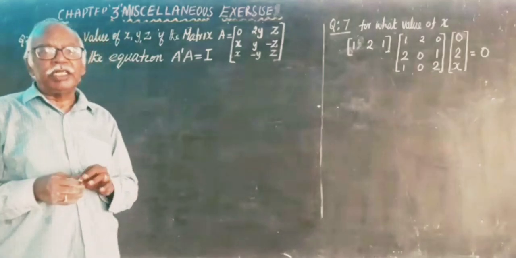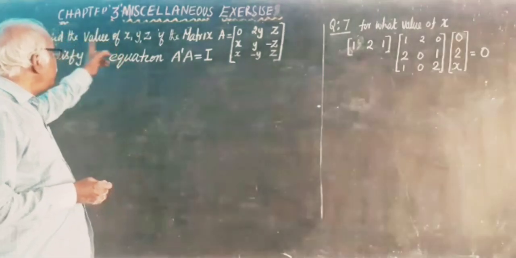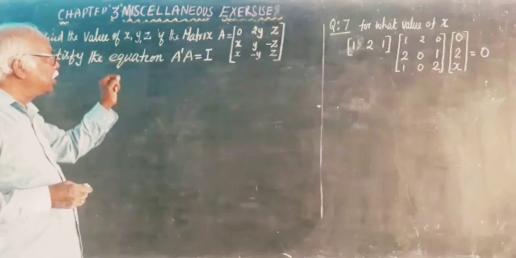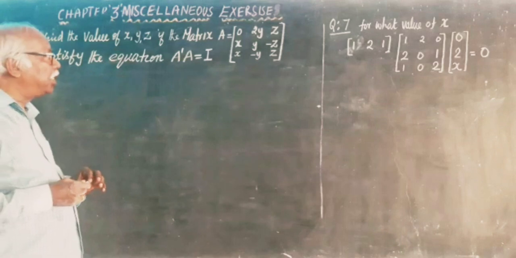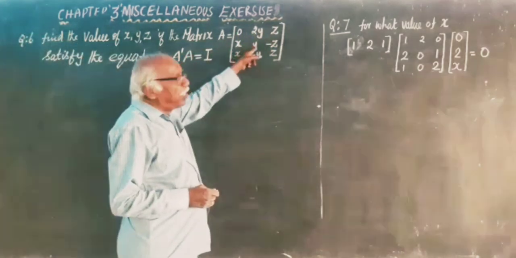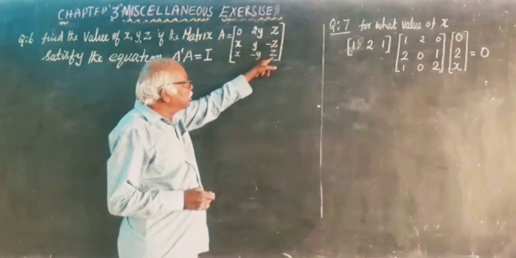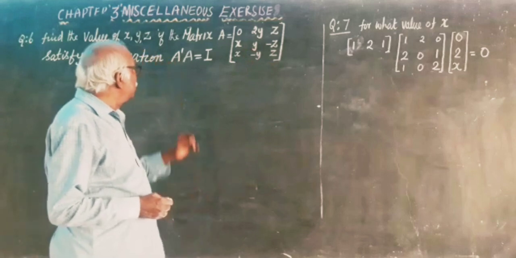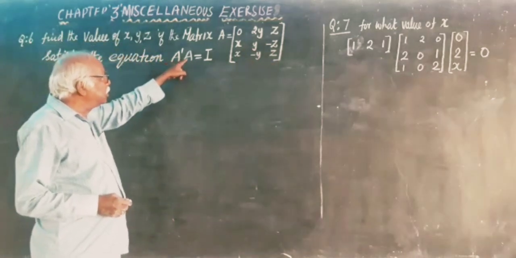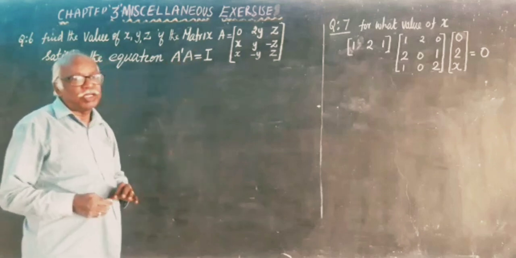Chapter 3, miscellaneous exercise, question number 6. Find the values of x, y, z if the matrix A, first row 0, 2y, z, second row x, y, minus z, third row x, minus y, z, satisfies the equation A dash into A is equal to I. That is, A transpose into A is equal to I.